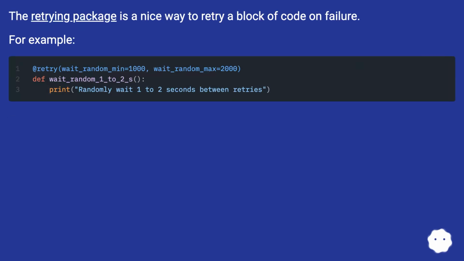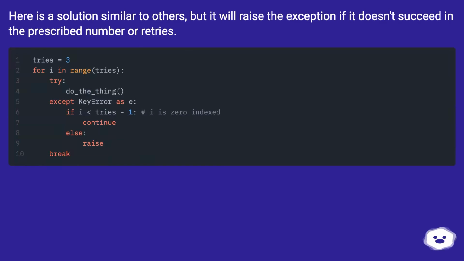For example, here's a solution similar to others, but it will raise the exception if it doesn't succeed in the prescribed number of retries.